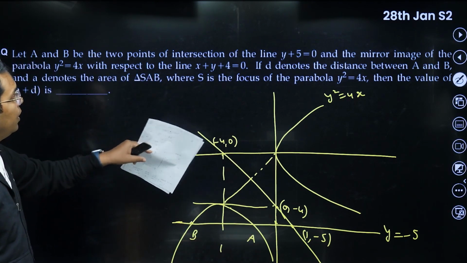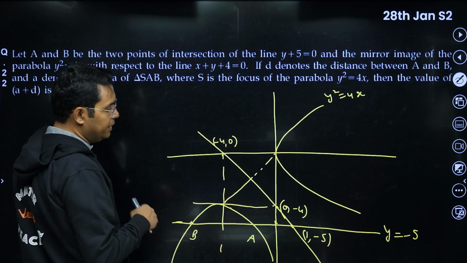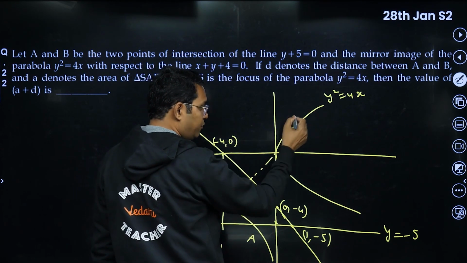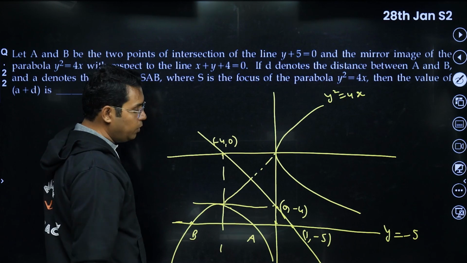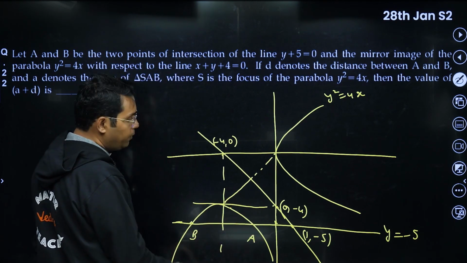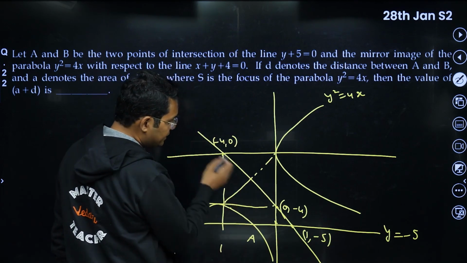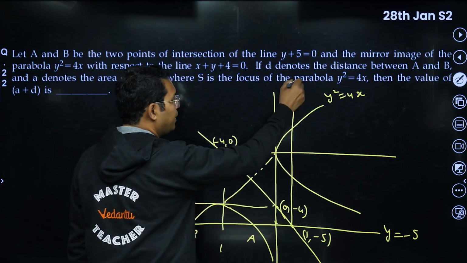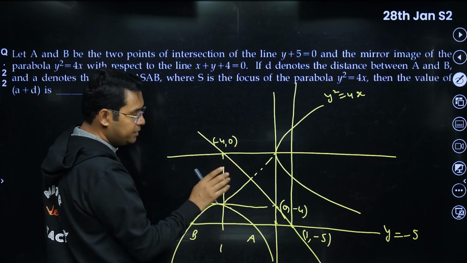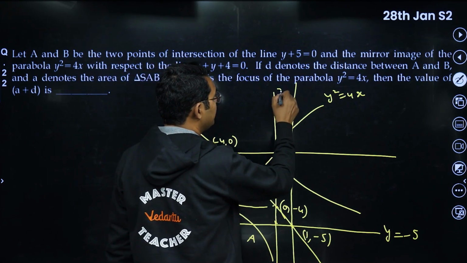Okay. D denotes the distance between A and B. Now, what will be the distance between A and B that we can find? One method is that we can find the exact equation of this reflection of the parabola. The other method would be, instead of taking the image of the parabola in this line, if I take the image of the line y is equal to -5 in the same line, which will be nothing but a line parallel to the y-axis, because it is a line making a 45-degree angle with the x-axis. So the image of y is equal to -5 will be this line, which is nothing but x is equal to 1.